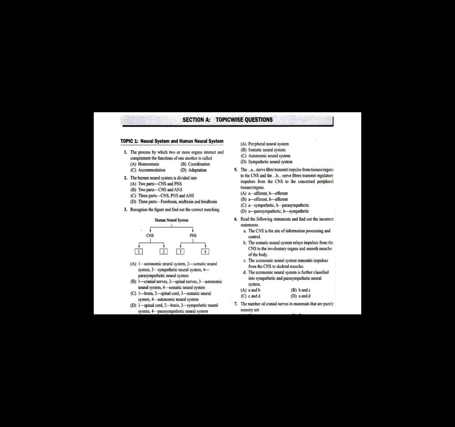So the human neural system, we know, is broadly divided into two parts, that is central nervous system and peripheral nervous system. The central nervous system is comprised of brain and spinal cord. The peripheral nervous system is comprised of autonomic and somatic nervous system, which we are going to see. So question number 2, answer is A, two parts. The human neural system is divided into two parts, central nervous system and peripheral nervous system.